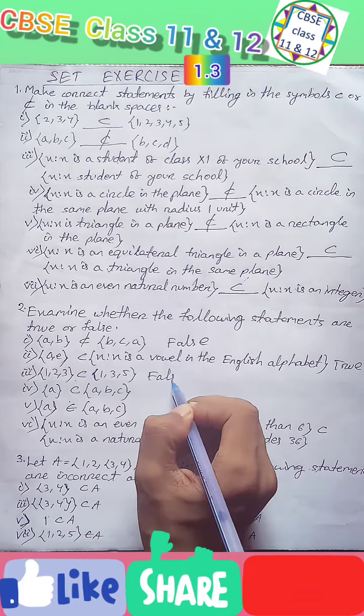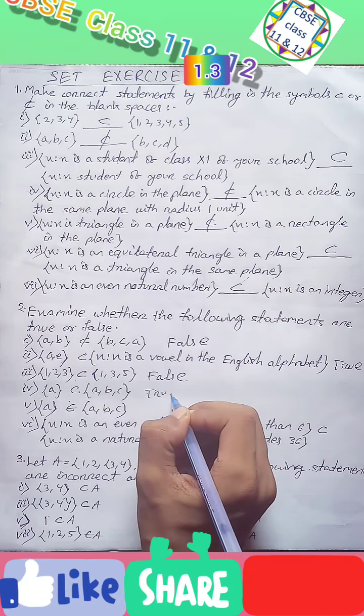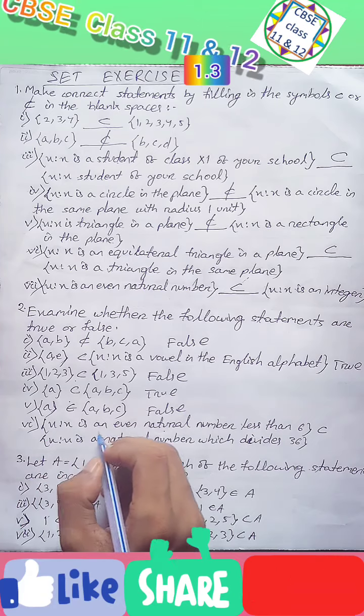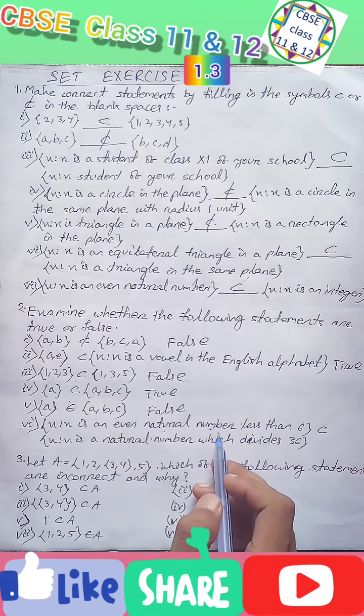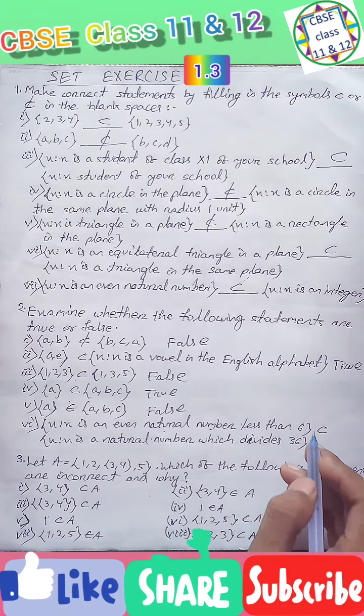{1, 2, 3} subset of {1, 3, 5}: it is false. {a} subset of {a, b, c}: it is true. a belongs to {a, b, c}... that is false. {x : x is an even natural number less than 6} and {x : x is an even natural number which divides 6}: it is true.